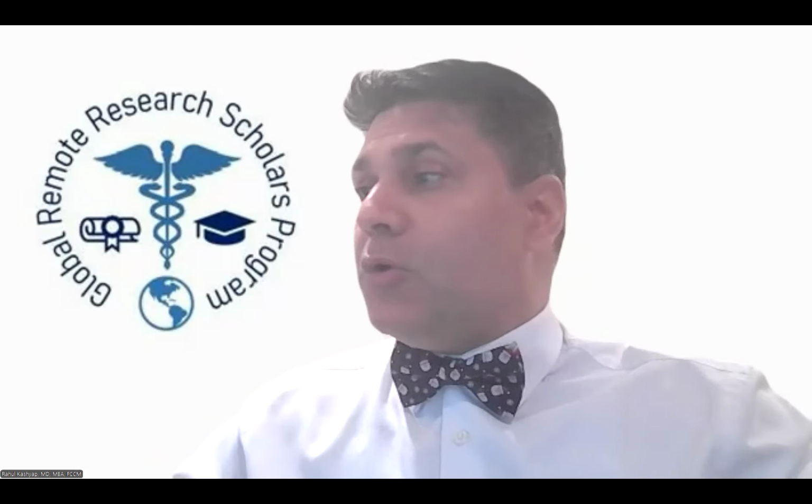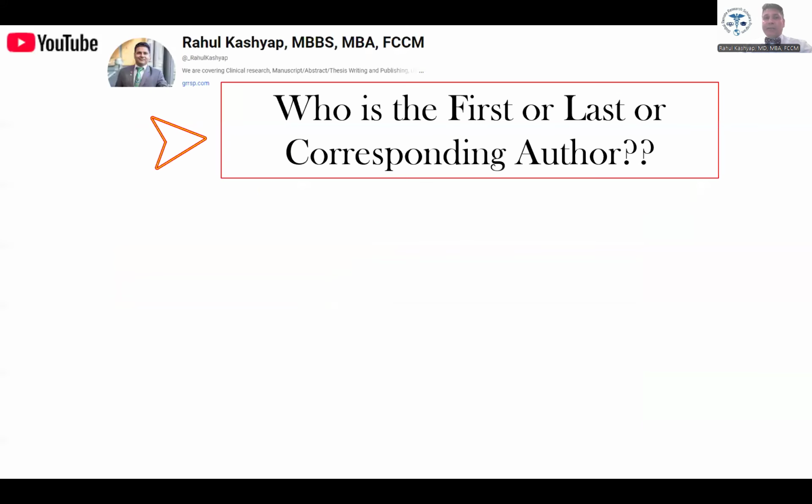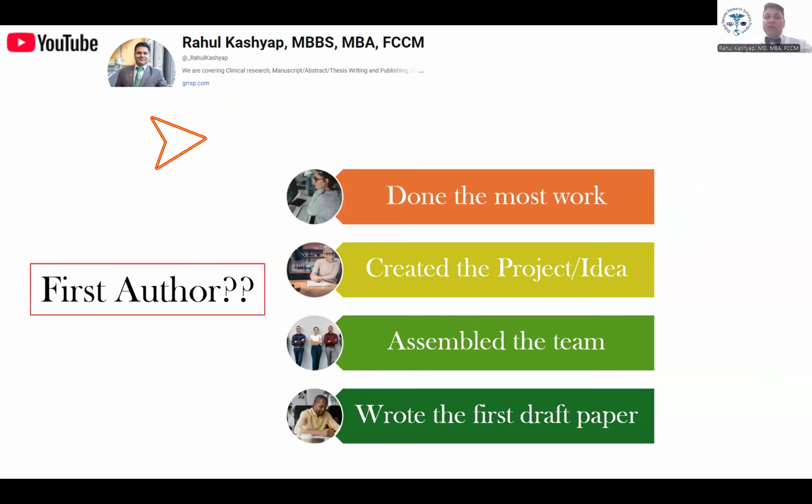As you remember in the previous sections, once we recorded the videos about the authorship criteria, at the time there was a question asked: who could be the first author, last author, or corresponding author. So when it comes to the first authorship, this is very, very simple.